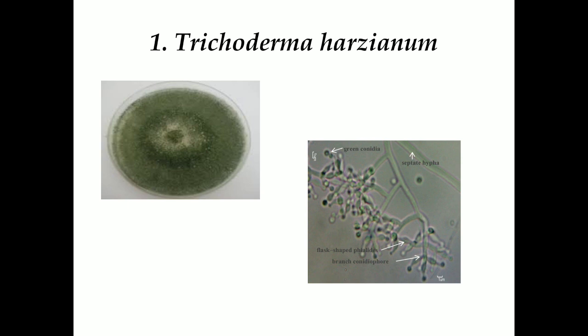So first one, Trichoderma harzianum. The fungus grows rapidly and develops aerial mycelium that is whitish green or bright green to dull green. And you can see the green conidia, septate hypha, flask shaped phialides and the branched conidiophore in the diagram.